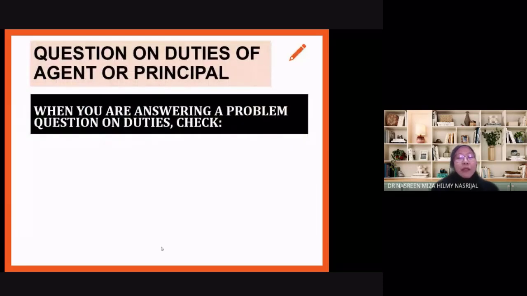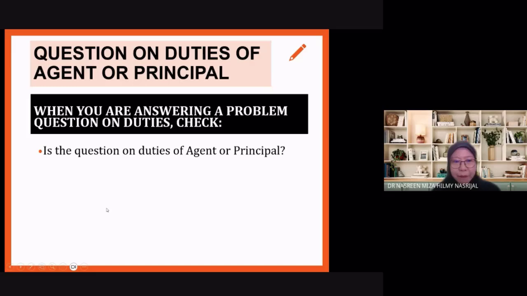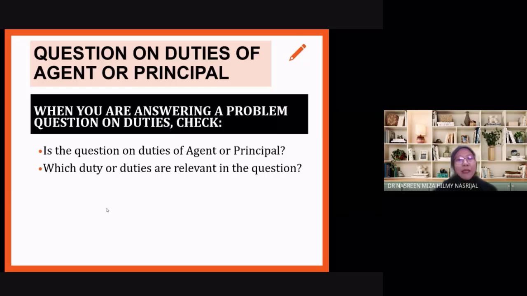Now, if the question is on duties of the agent or the principal, when you're answering a question on duties of agent or principal, check the following. Is the question on duties of agent or principal? Which one? Sometimes the question focuses on the agent's duty only. Sometimes the principal's duty only. Sometimes both together. Okay, so be very careful. Alright, so which duty or duties are relevant in the question?